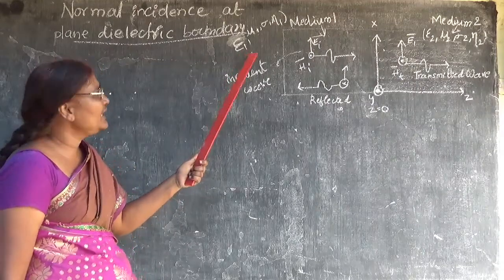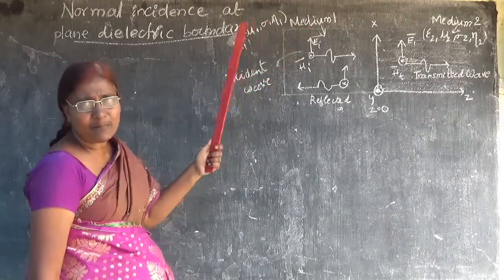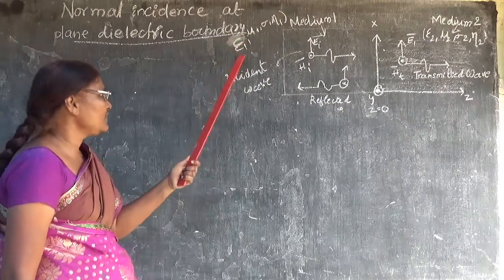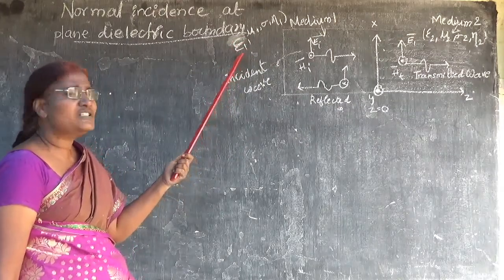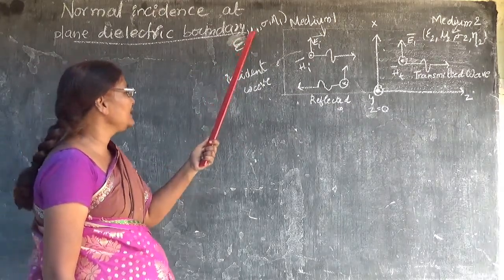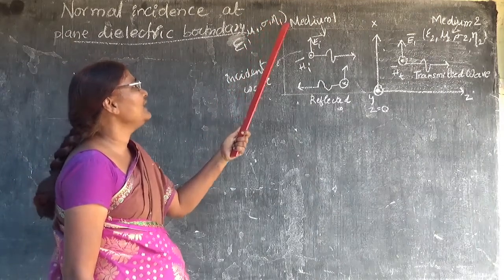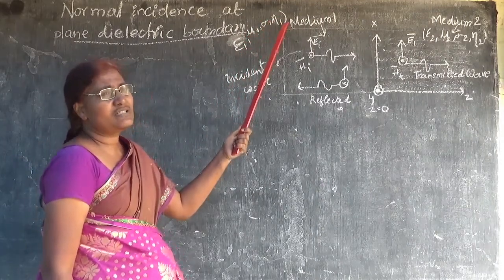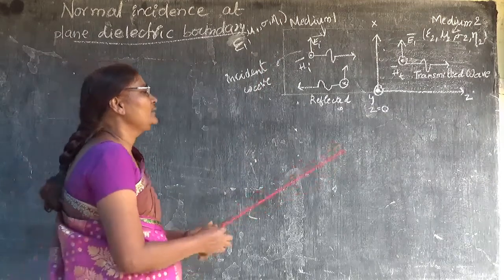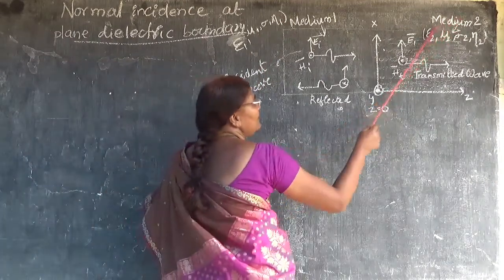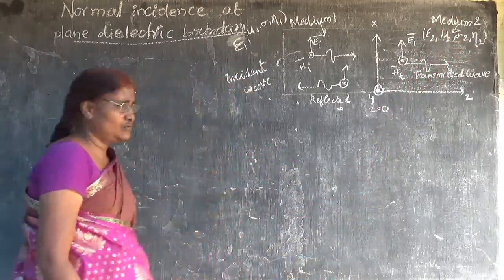That means the medium itself will have some parameters: epsilon 1, that is permittivity, permeability, conductivity, and intrinsic impedance. Medium 2 also will have the same parameters with different values.